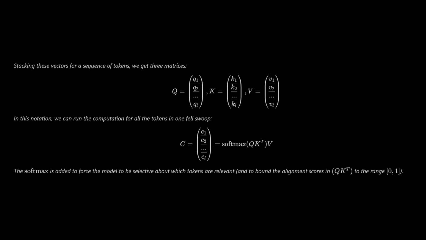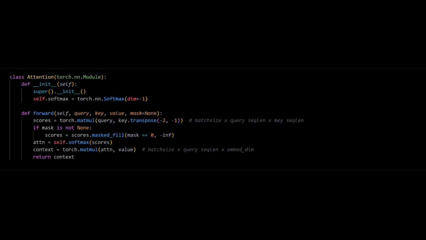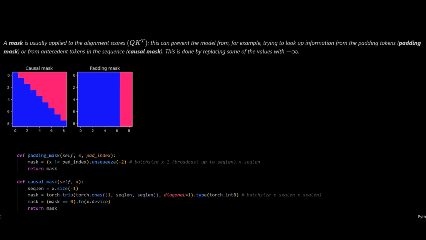Stacking all of these vectors into respective matrices, we can write down the attention operation as 2 matrix multiplications and a softmax. A mask is usually applied to the query key product to prevent the model from looking up information where it doesn't need to look, like after the sentence is over, or in future tokens of the sequence.